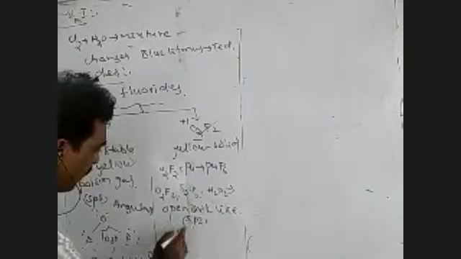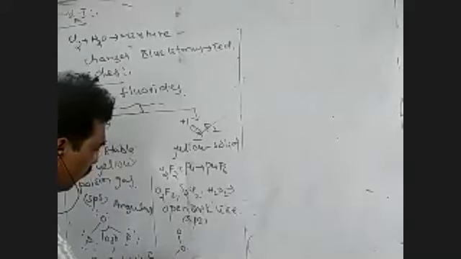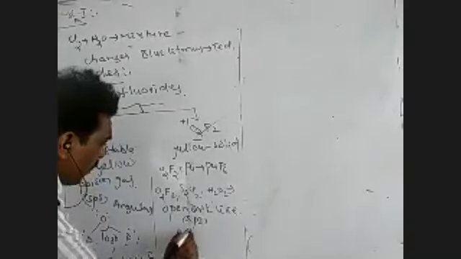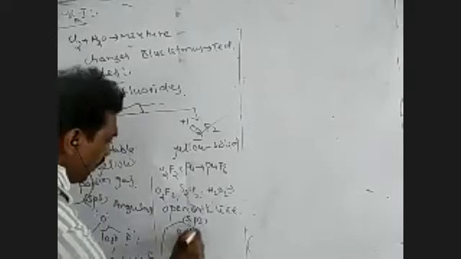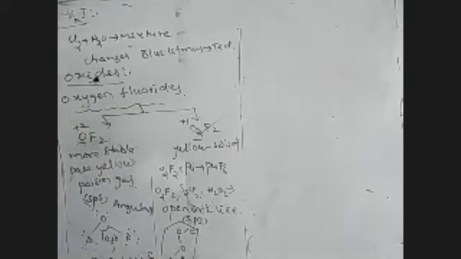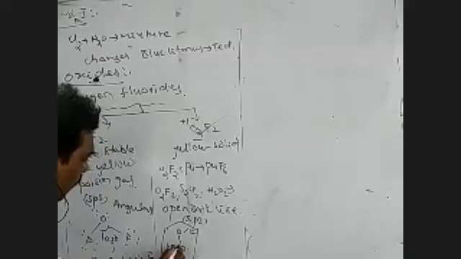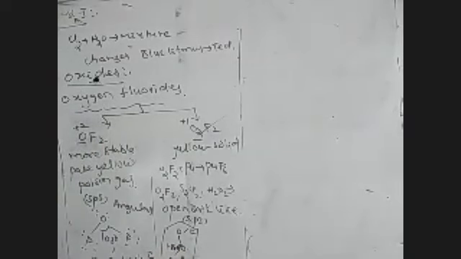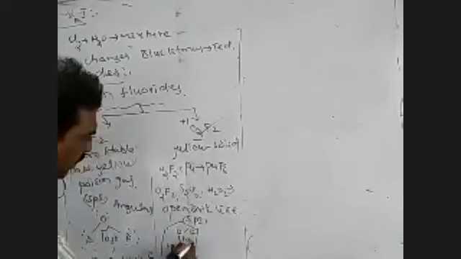This is the oxygen, fluorine and fluorine. This one is considered as an open book-like structure. The O and F bond length is 1.58 angstroms and the OO bond length is taken as 1.22 angstroms.